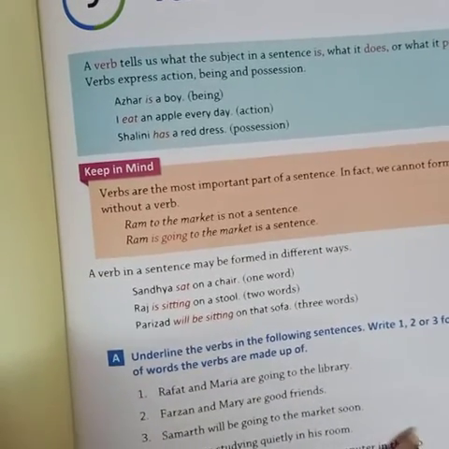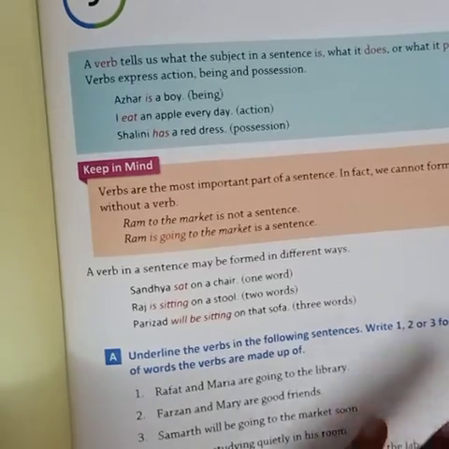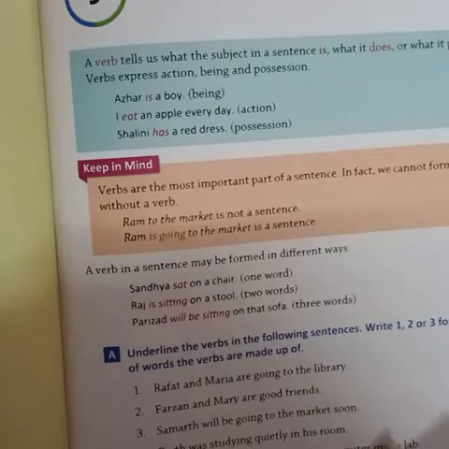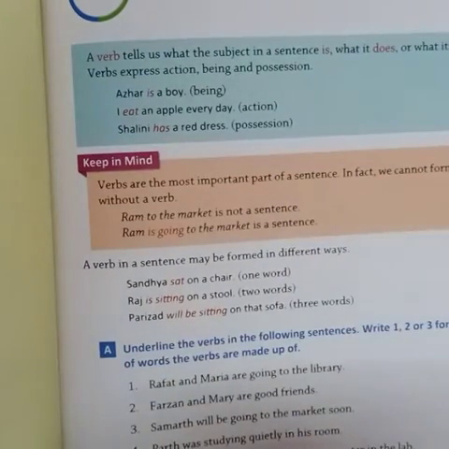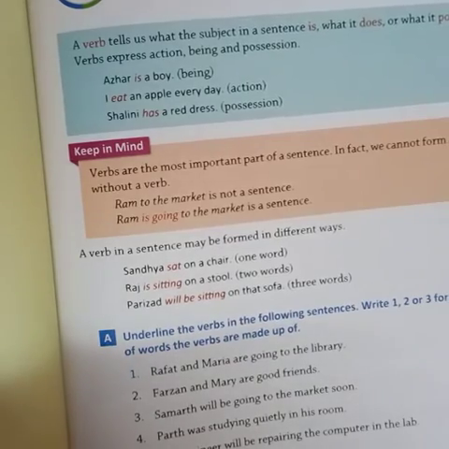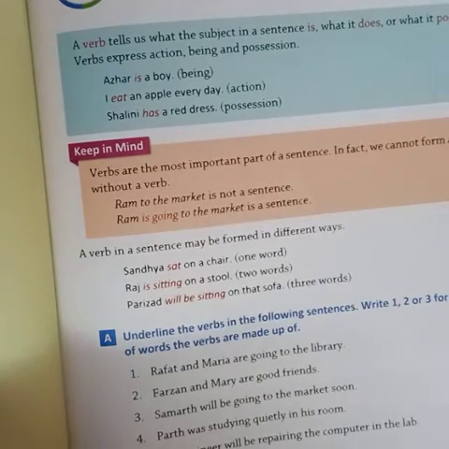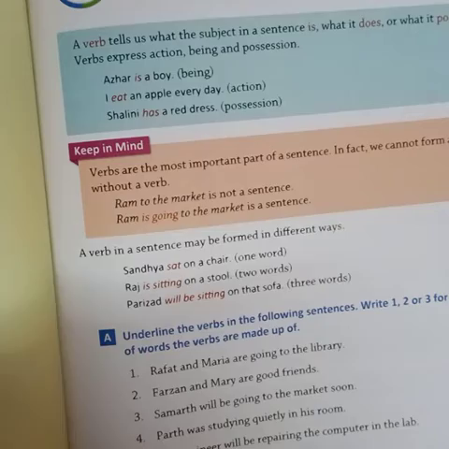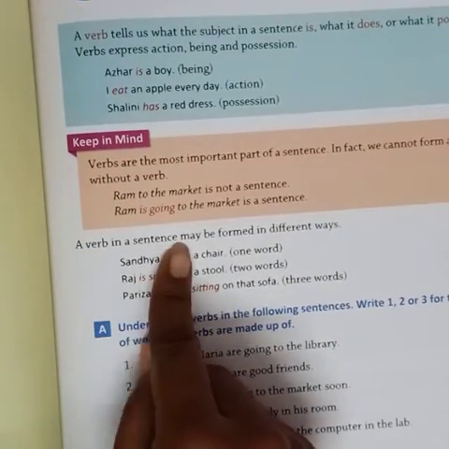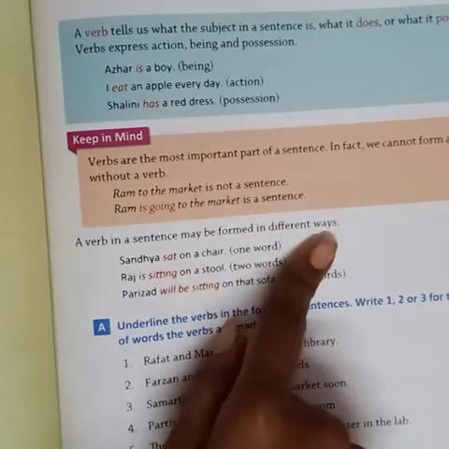Sentence का जो important part होता है वो है verb. In fact, we cannot form a sentence without a verb. हम कोई भी sentence verb के बिना form ही नहीं कर सकते. जैसे कि Ram to go, Ram to the market is not a sentence. Ram is going to the market is a sentence, right?